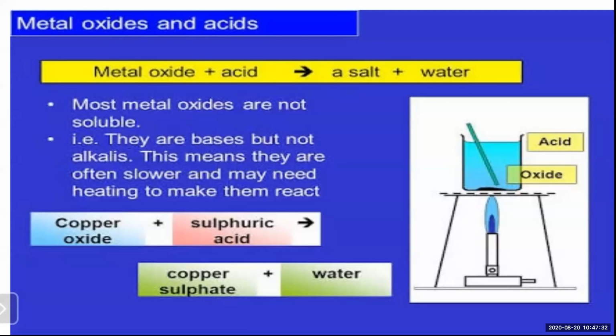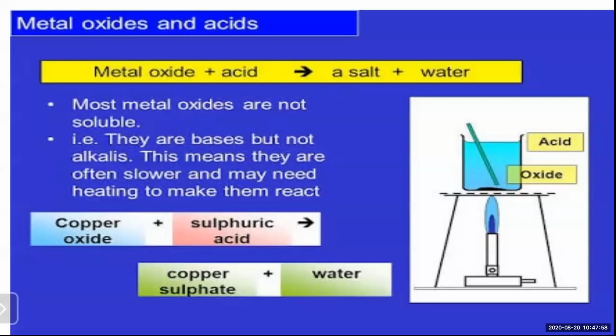The metal oxides do not dissolve in water, so the reaction is often slower and they may need heating to make them react. They may melt, then react with acid, and give salt and water.